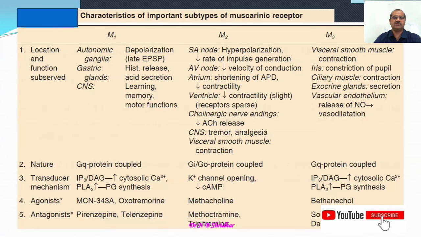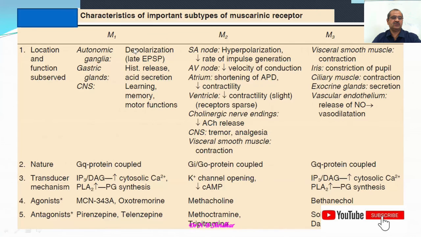So here you can see the important subtypes of the muscarinic receptors, their location, nature, transducer mechanism, and agonists and antagonists. This we have to learn, because it gives the basic information about all the types of receptors.